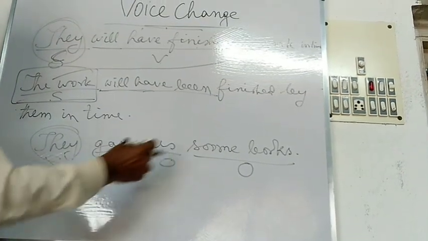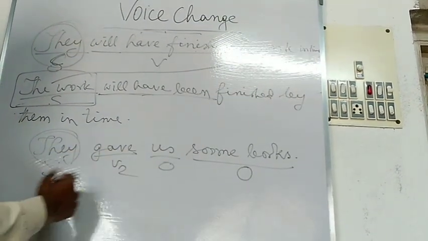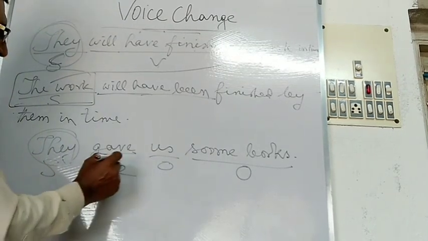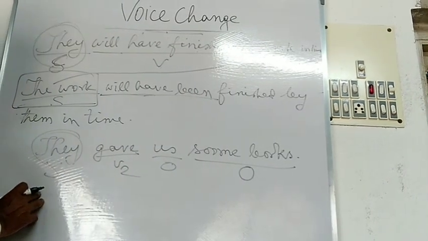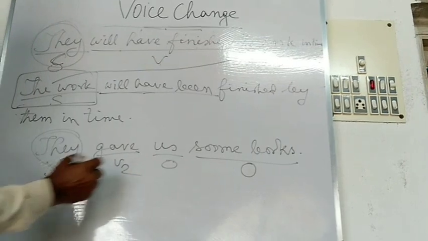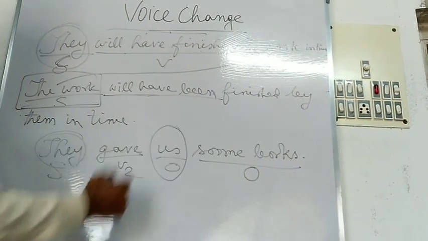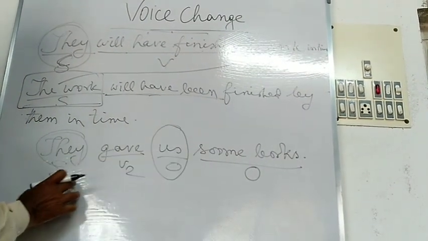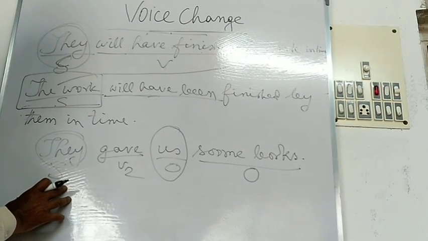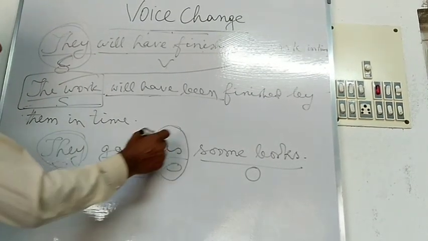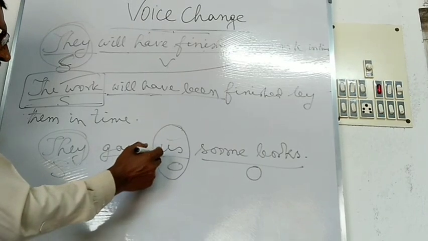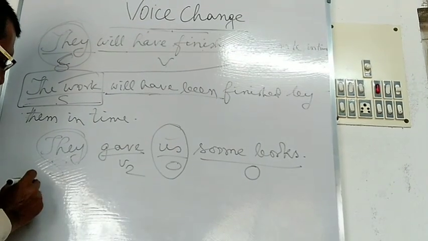Now change the sentence into a passive sentence. Some books may be taken as the subject in the passive sentence, but it is better to use the personal object as the subject in the passive sentence. Here us is the personal object, so you have to change the personal object into the subject in the passive sentence.